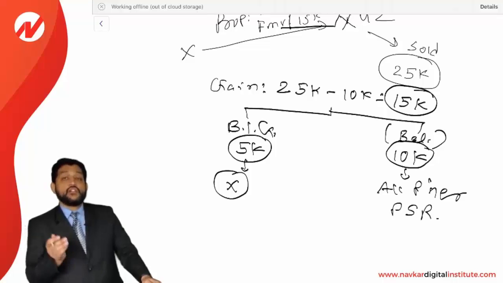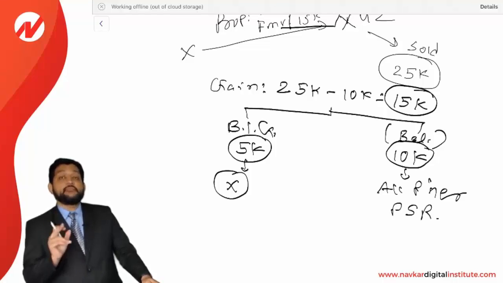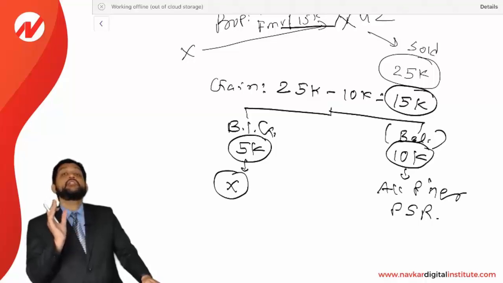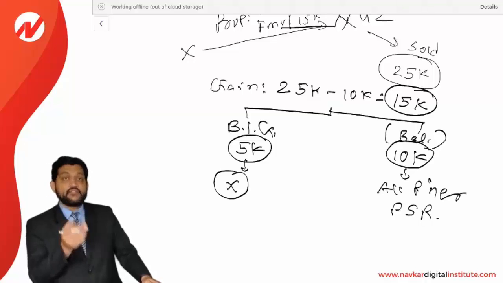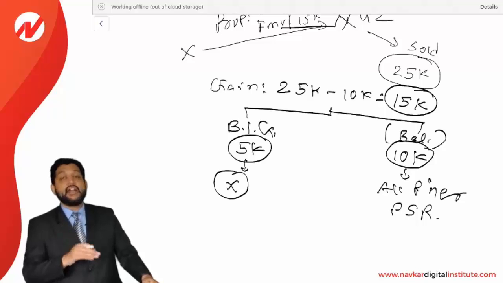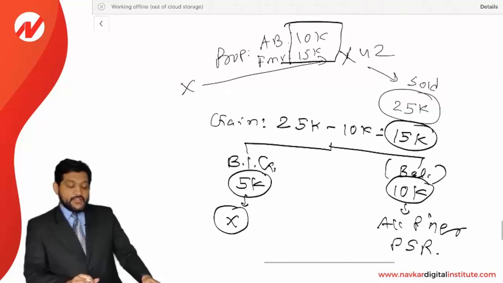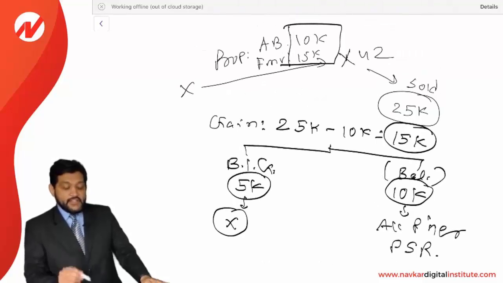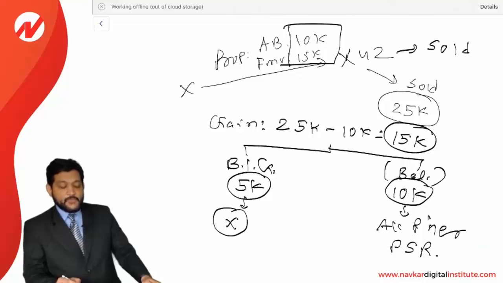Fine. So gain on a sale of a property by a partnership will be divided in two parts. Up to built-in gain, it will be allocated to the contributing partner and the remaining gain will be allocated to all. Now let's say, just for example, XYZ had sold this property for 12,000.